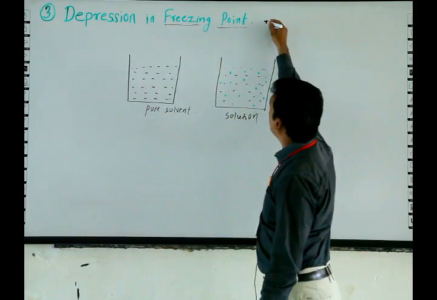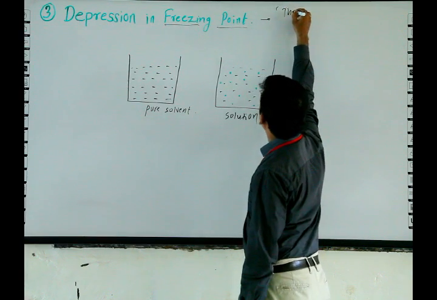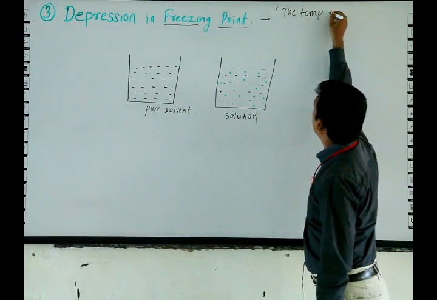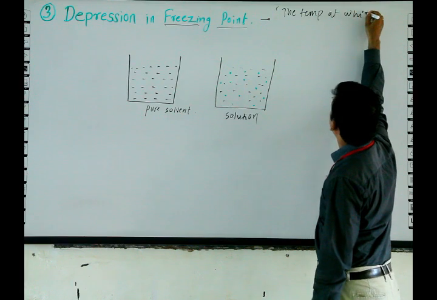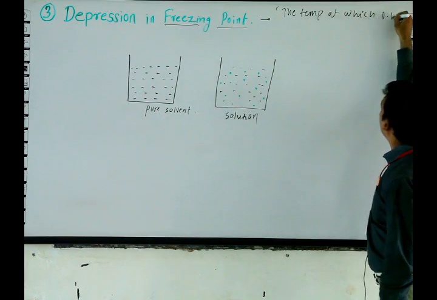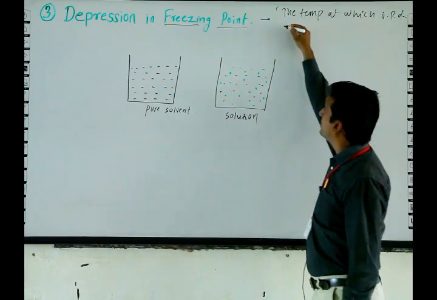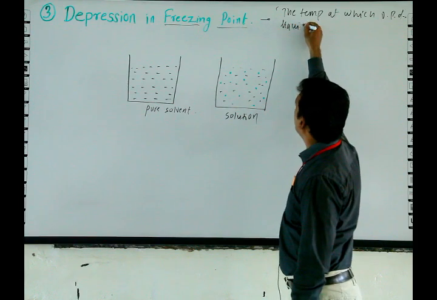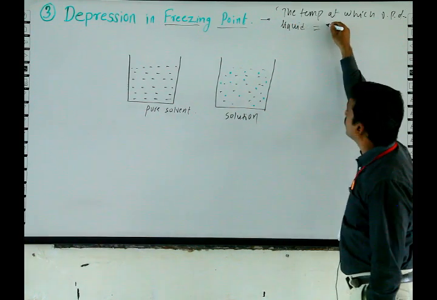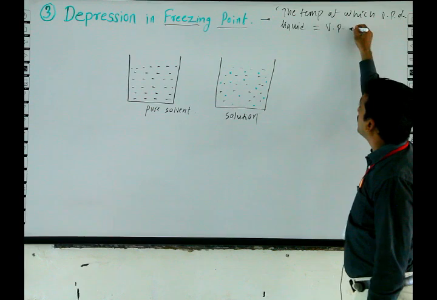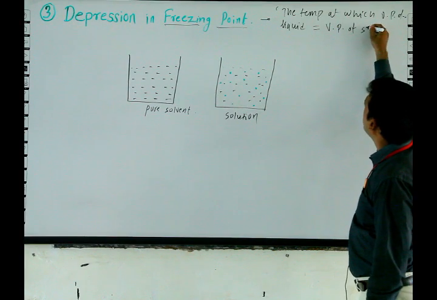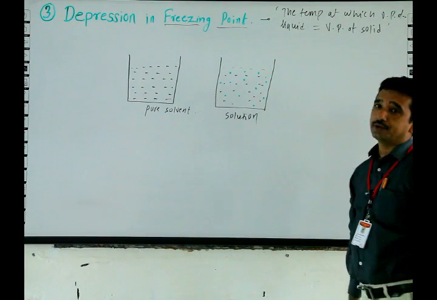Freezing point is the temperature at which vapor pressure of liquid equals vapor pressure of solid.